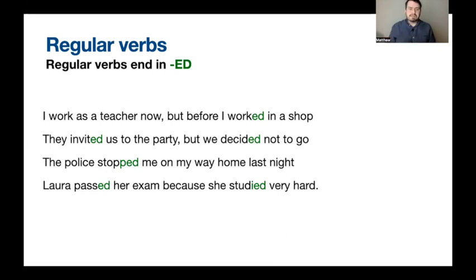In the next sentence, they invited us to the party, but we decided not to go. Now, the words invite and decide already have E on the end. We just need to add the D. We don't need to add another E. Notice here as well the pronunciation. Invited and decided, okay? Here, invite has a T and then an id. And then decide with a D, did. Okay, decided, invited.